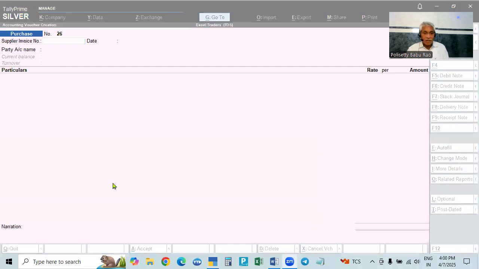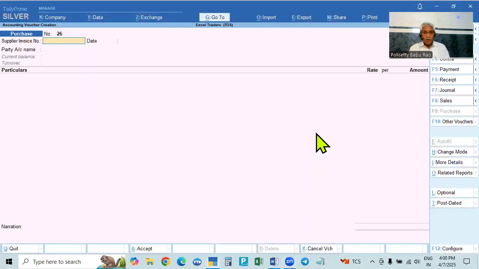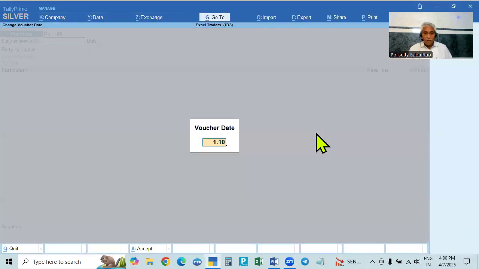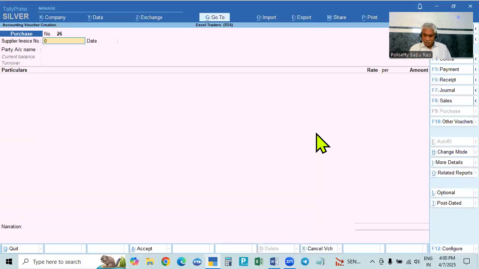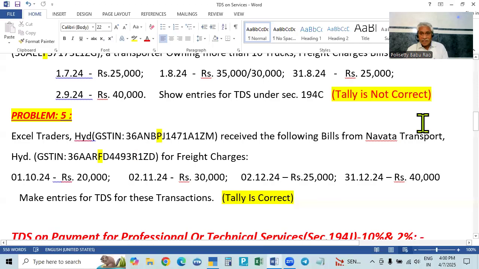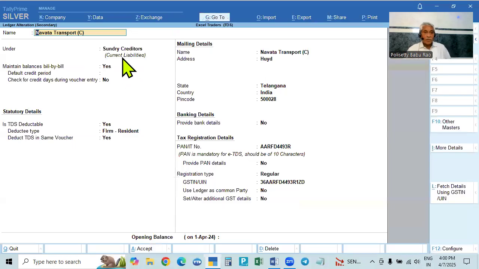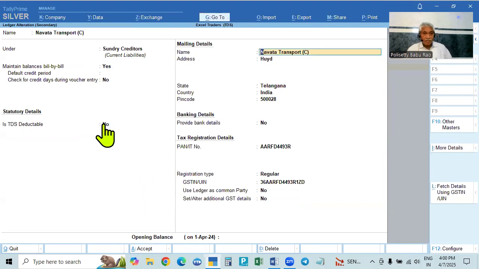And what is the date? First bill is 1-10. Okay, so we'll make it 1-10. For the number, I will give some number, and the name of the party is Navata Transport. So take Navata Transport. I already created it. You see, Navata Transport, Sundry Creditors, bill-wise details. Yes, and here it will show no.